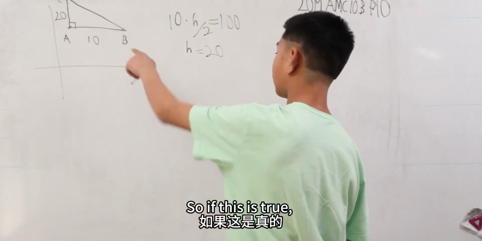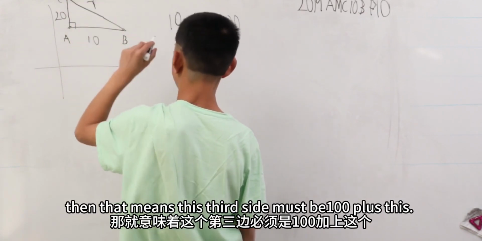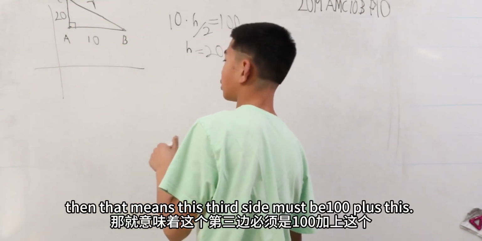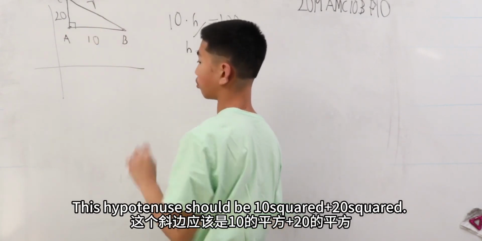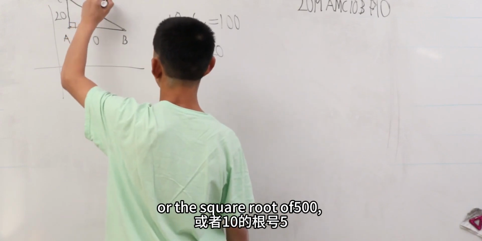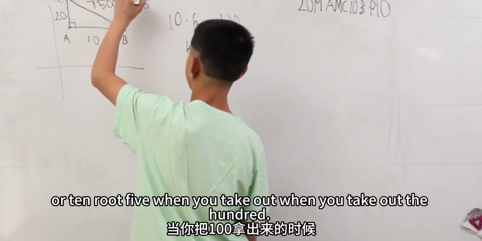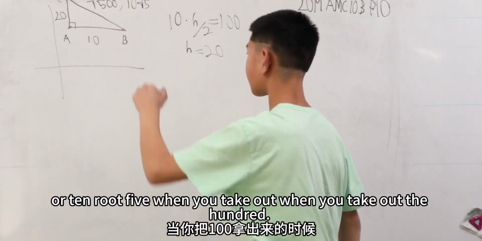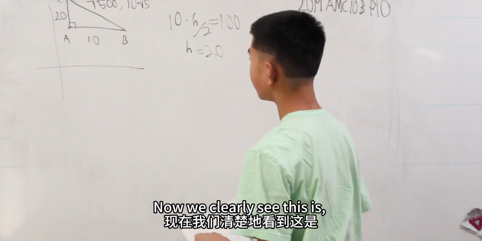Then the third side, the hypotenuse, is 10 squared plus 20 squared, that's 100 plus 400, or the square root of 500, or 10 root 5 when you take out the 100.